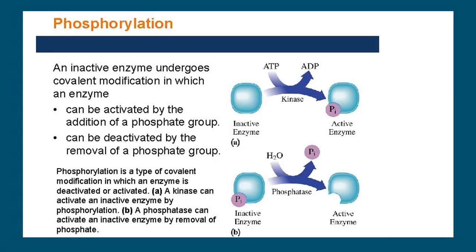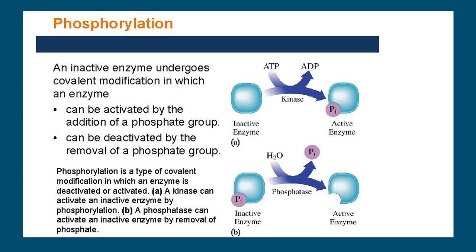There is another way where a phosphatase can activate an inactive enzyme, by the removal of phosphate. By addition of phosphate, if the inactive enzyme is becoming an active enzyme, what are we using here? Kinase. When an inactive enzyme is made into an active enzyme by removal of the phosphate, there what are we using? Phosphatase. So phosphatase and kinase are being used to activate an inactive enzyme.